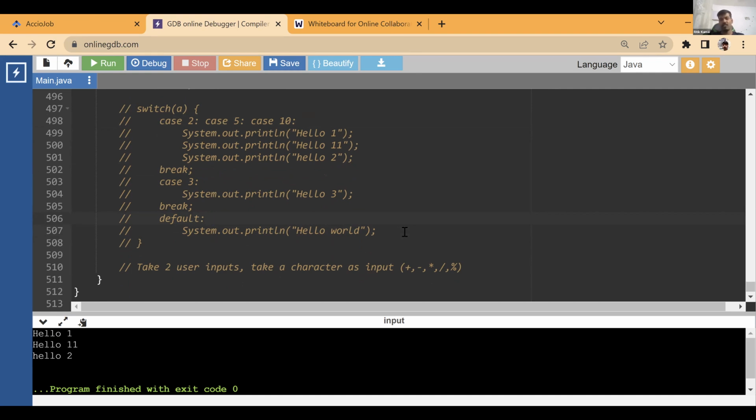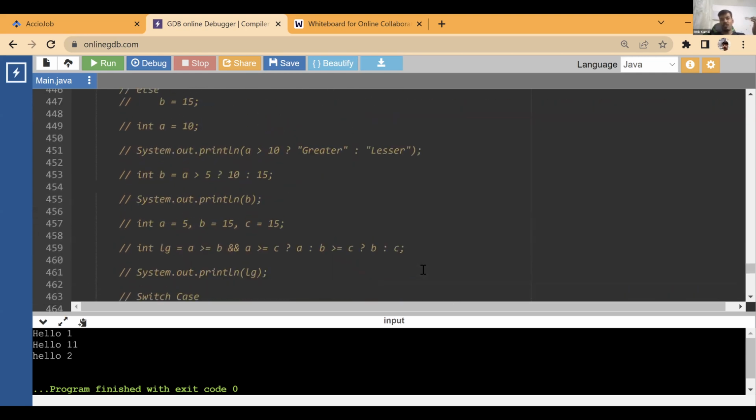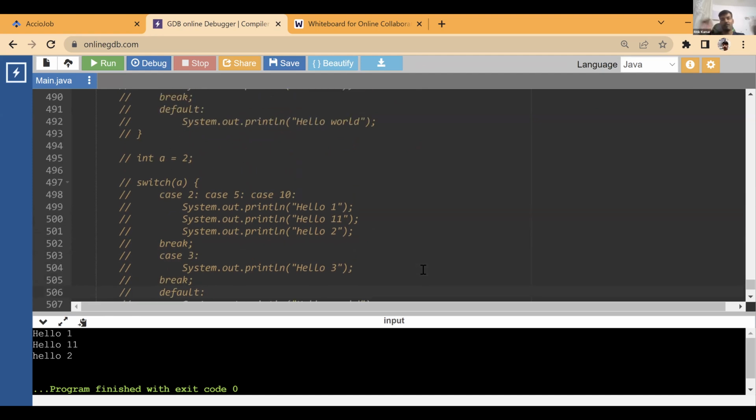That might be a compiler specification. Okay. So this is what all the conditionals are. This is how you have all conditionals: if else, ternary, switch case, all the conditions that you can use.